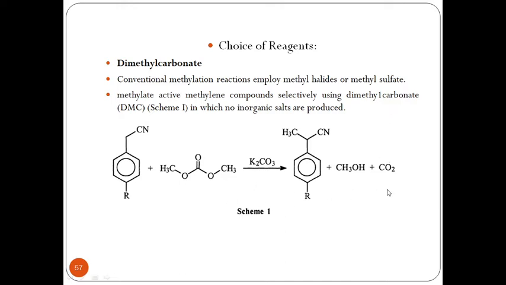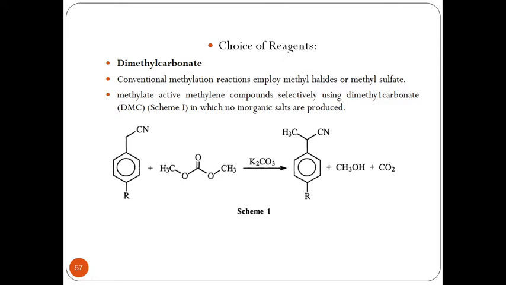The byproducts are simple products like methanol and carbon dioxide. Looking at this, instead of making use of methyl halides, which are non-biodegradable, or methyl sulfate, which is not giving me a proper yield, I am now avoiding these two reagents so that a direct methylation could be achieved. So this is one of the examples in the choice of proper reagents for